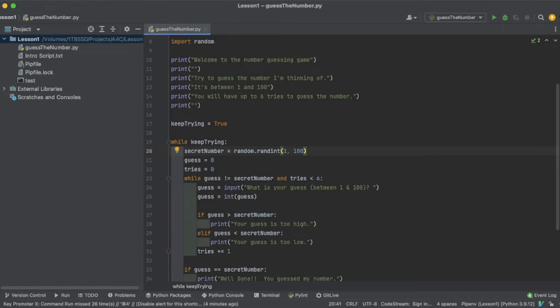We're going to pick a number between 1 and 100. We're going to set guess equal to 0. That's outside of 1 to 100, so the guess cannot be equal to the secret number to start with. And then tries equal to 0, because we're giving the person 6 tries.